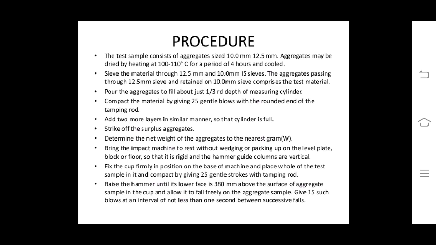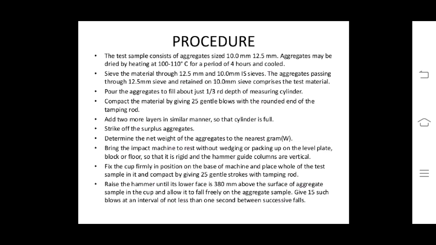Bring the impact machine to rest without wedging or packing up the level plate. Block the floor so that the base is rigid and the hammer guide column is vertical. Fix the cup firmly in position on the base of the machine and place the test sample in it, compacting it by giving 25 gentle strokes with the tamping rod.